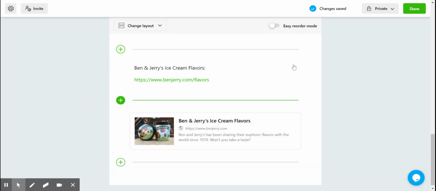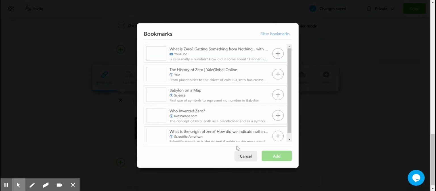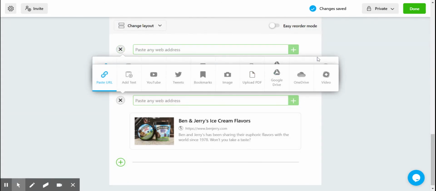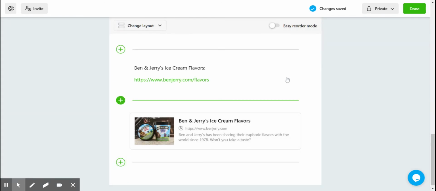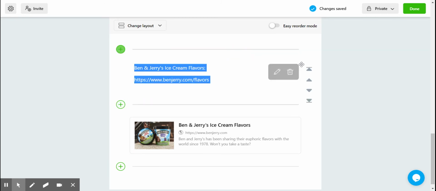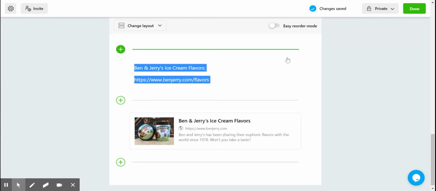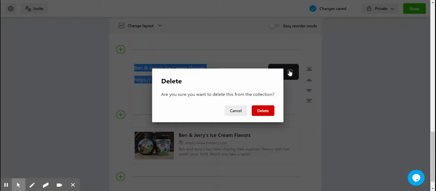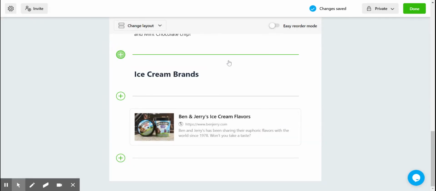I don't know if you guys can see that trash can flashing, but it keeps disappearing on me. How do I get it? So actually, I'm having a hard time getting that trash can. Oh, I almost had it. Almost had it. There we go. So I can delete that from my collection and just stick with this example here, and I'd probably add in